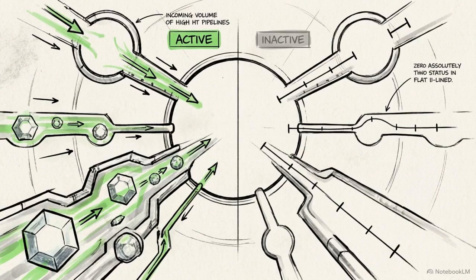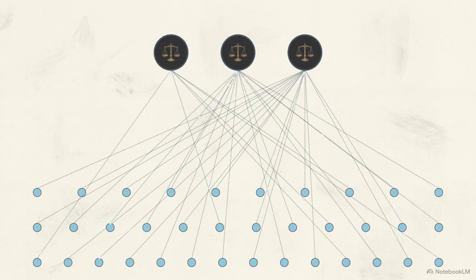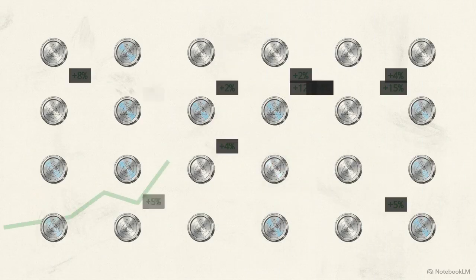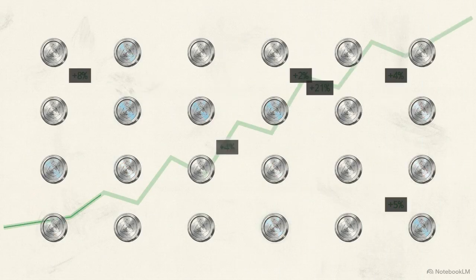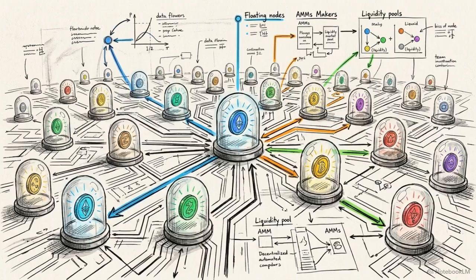Allocation relied on relationships. If a subnet had the favor of the right validators, it thrived. If it didn't, it starved. The dynamic TAO upgrade, or dTAO, stripped that political authority away entirely. The network replaced committee votes with strict automated market signals. Bittensor now operates as a localized ecosystem of automated market makers.